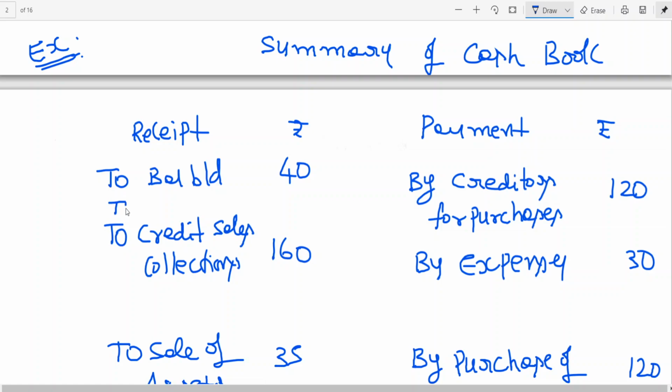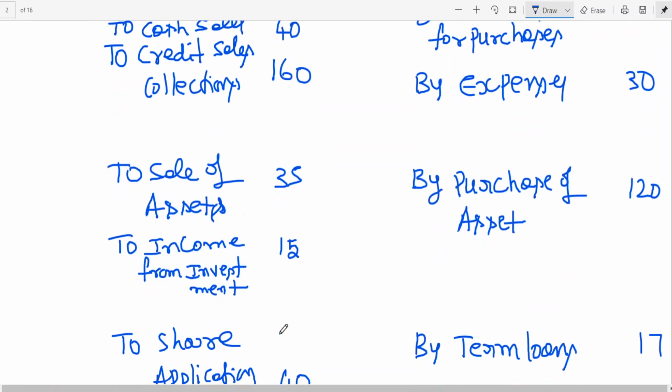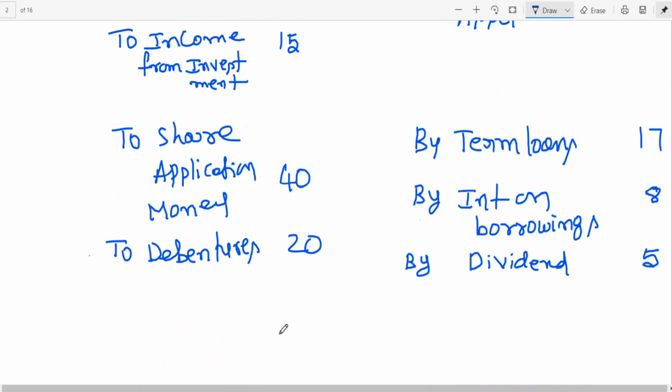Let me write one thing: there are also some cash sales, let me put it as 40. So the total is 40, 45, 200, 205, 255, 295, plus 20 is coming to 315.